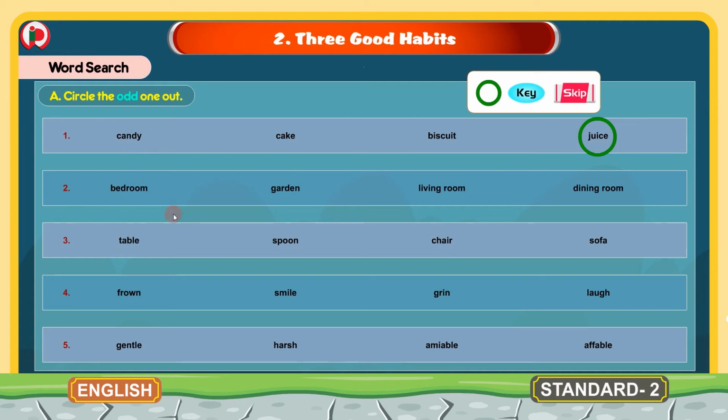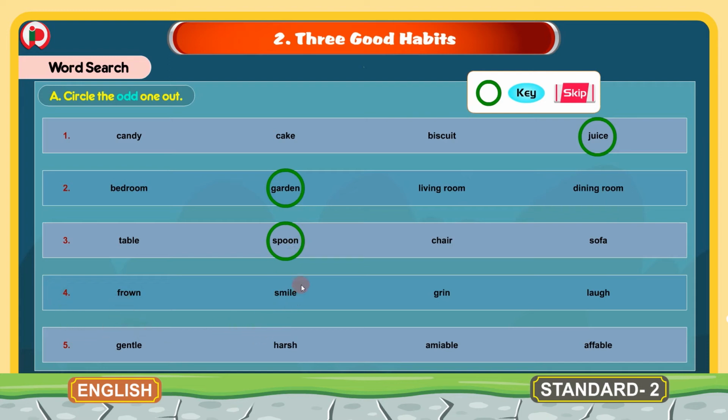2. Bedroom, garden, living room, dining room. Among these 4 words, garden is the odd one. We will circle the word garden here. 3. Table, spoon, chair, sofa. Among these 4 words, spoon is the odd one because table, chair, sofa are the furniture and spoon is crockery.